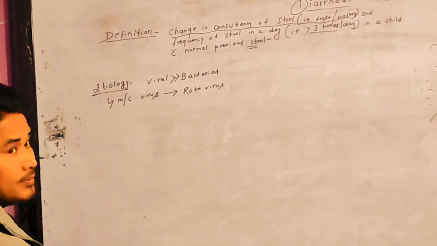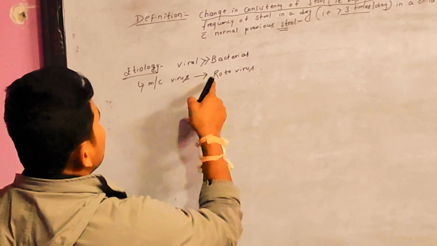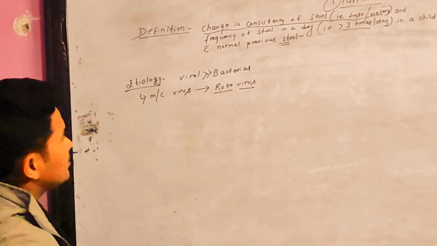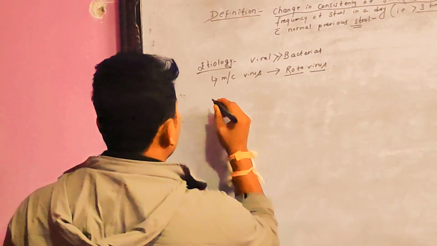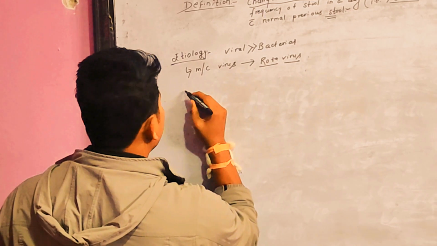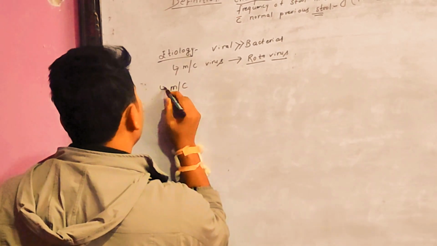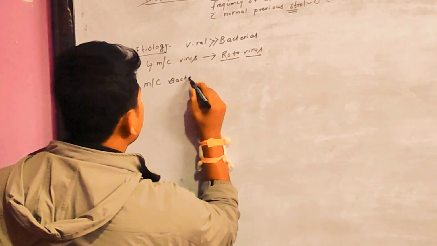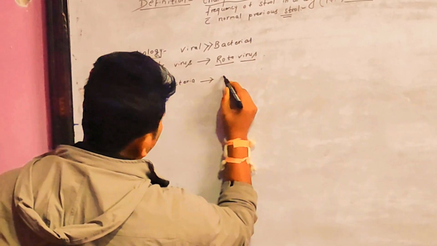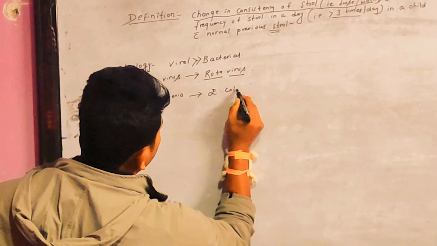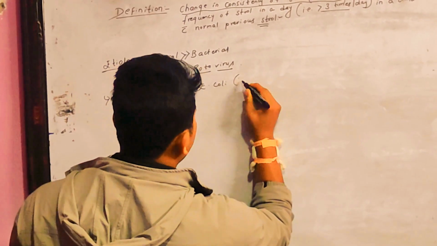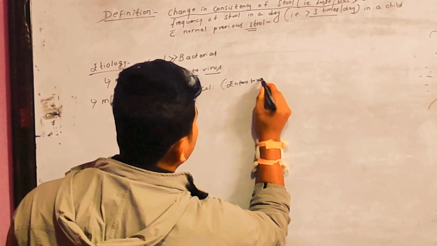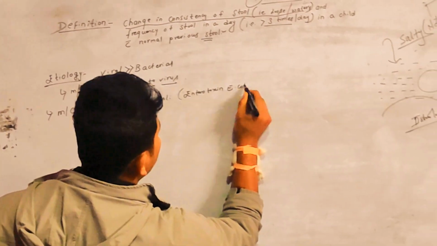Followed by bacteria, the most common bacterium leading to diarrhea is E. coli, the variant being enterotoxigenic E. coli.